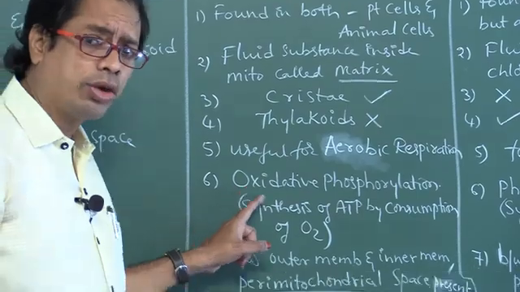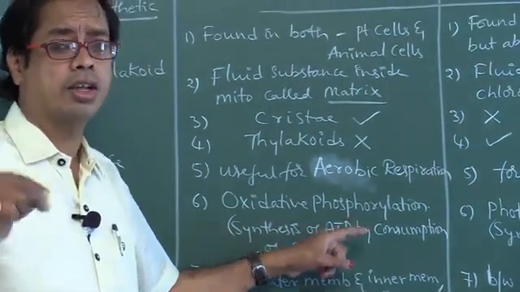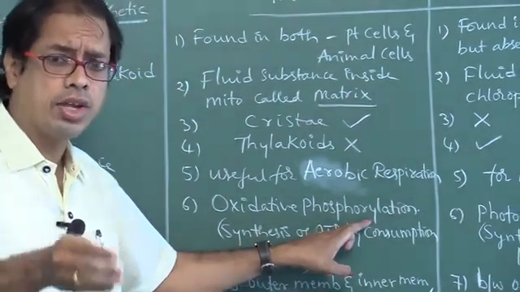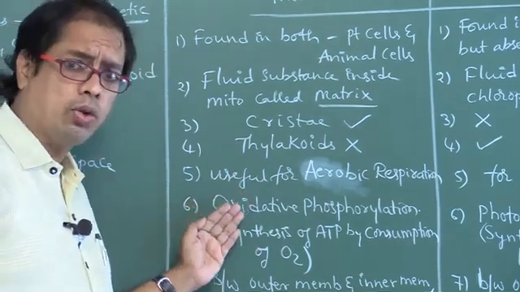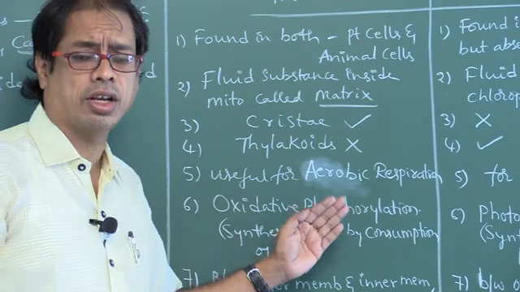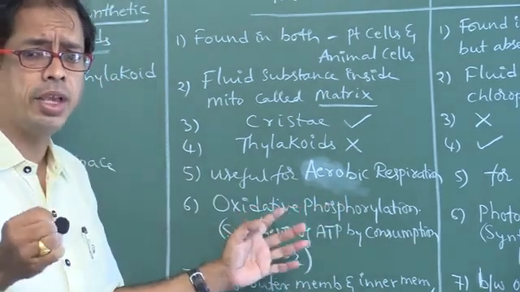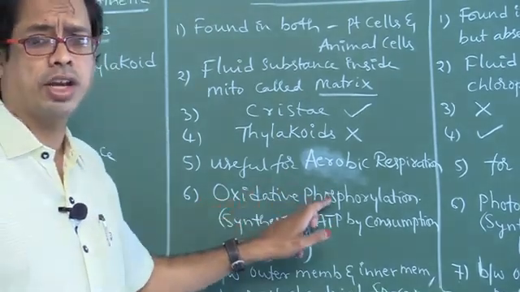Here oxidative phosphorylation occurs. Phosphorylation means synthesis of ATP, or formation of ATP by consumption of oxygen. That is so called OP, oxidative phosphorylation. Formation of ATP or synthesis of ATP by consumption of oxygen is called oxidative phosphorylation.